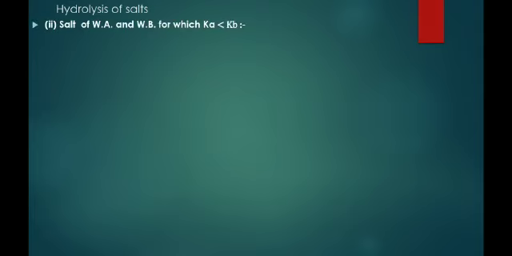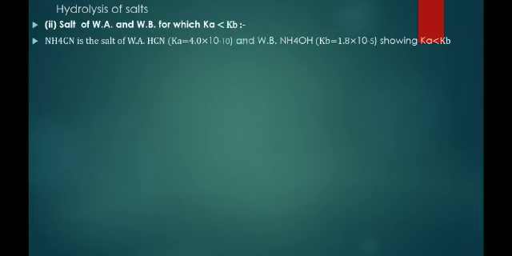Now, the second condition, salt of weak acid and weak base in which Ka is lesser than Kb. Otherwise, Kb is greater than Ka. For example, NH4CN is the salt of a weak acid and weak base. HCN has a dissociation constant Ka of 4 × 10^-10, and the weak base NH4OH has a dissociation constant Kb of 1.8 × 10^-5. That shows what? Kb is greater than Ka.